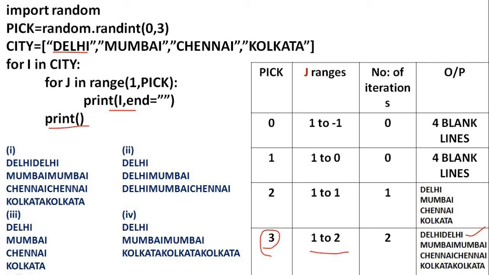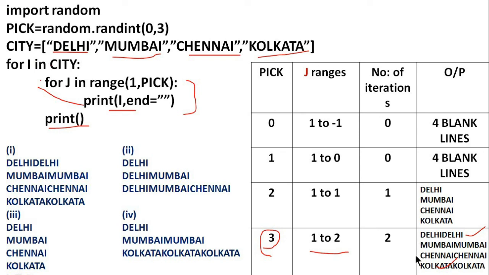Again go for the next element. i equal to Mumbai. Then come to the inner loop. How many times this inner loop will execute? Twice. What will be printed? Mumbai, Mumbai. For the next value of i, that is Chennai, again this inner loop will execute twice. It will print Chennai, Chennai. Then for the last element Kolkata, the same will happen. This will print Kolkata, Kolkata. That is, only after this inner loop completes its iterations, the outer loop will move to the next element.